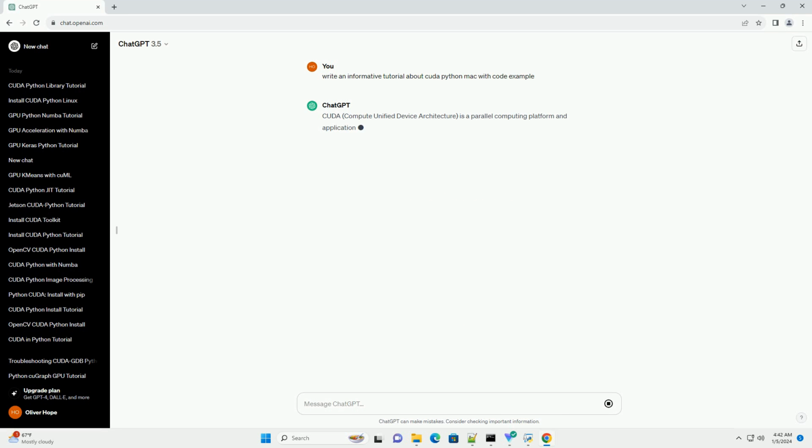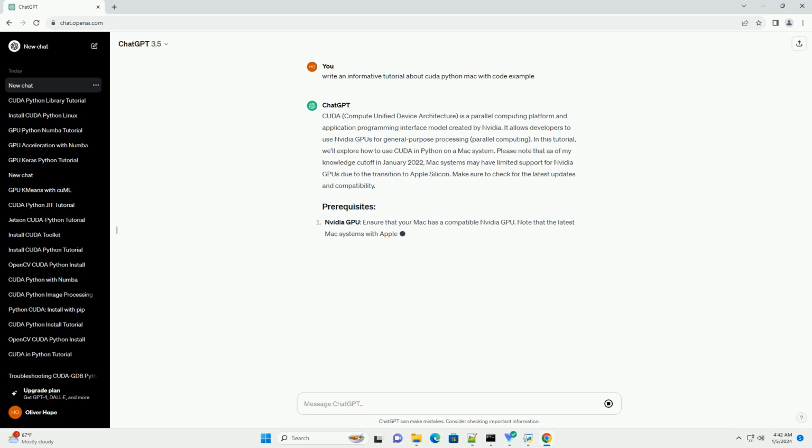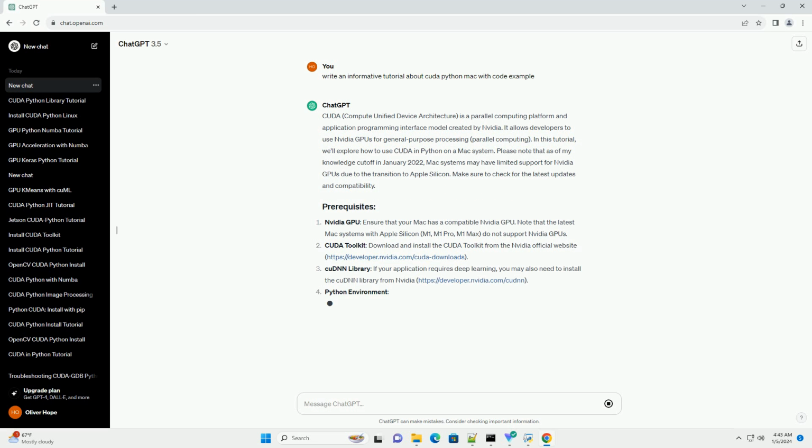CUDA, Compute Unified Device Architecture, is a parallel computing platform and application programming interface model created by Nvidia. It allows developers to use Nvidia GPUs for general-purpose processing, parallel computing. In this tutorial, we'll explore how to use CUDA in Python on a Mac system.